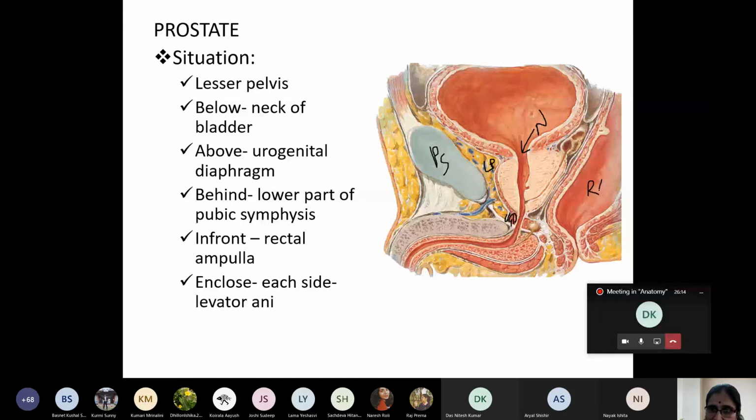What is this, my dear student? Rectal ampulla. In front of the rectal ampulla, and enclosed on either side. This is a sagittal section, so the side view cannot be seen. Enclosed on each side by the pelvic diaphragm. What is another name of the pelvic diaphragm? Levator ani. So this is a very important viva question, a 2 marks question. Mention the location of the prostate.